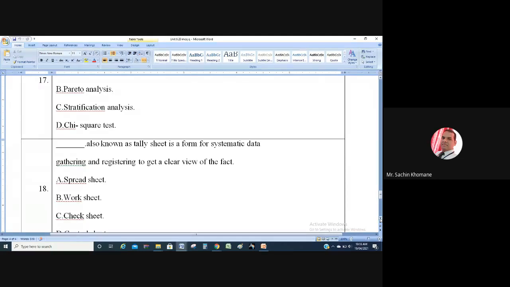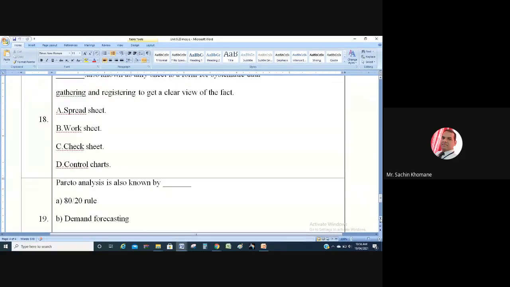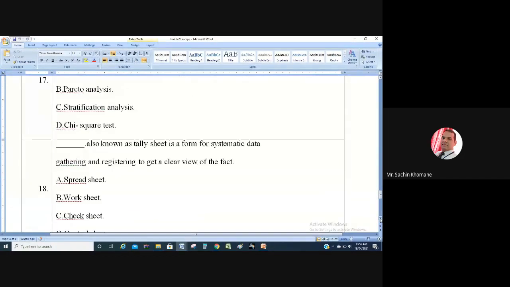So now question 18. Fill in the blank: also known as a tally sheet, it is a form for systematic data gathering and registering to get a clear view of the facts. What is the answer? Check sheet.